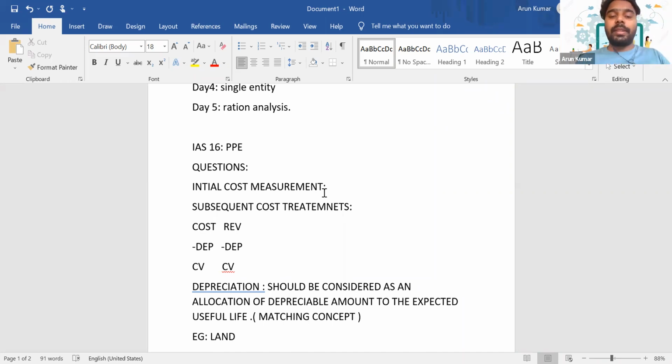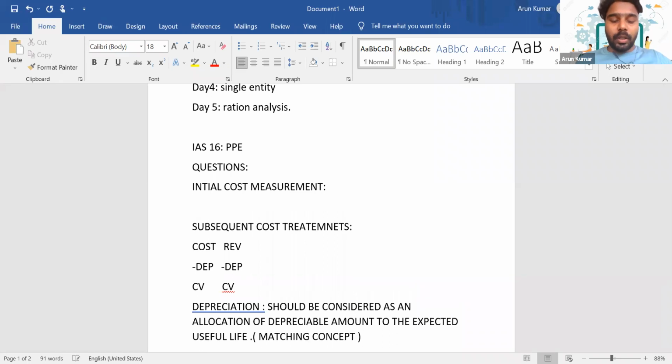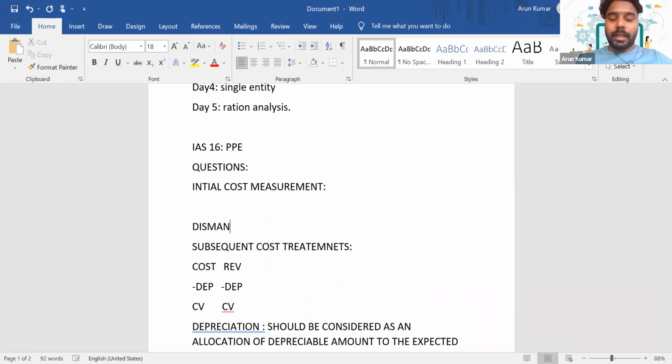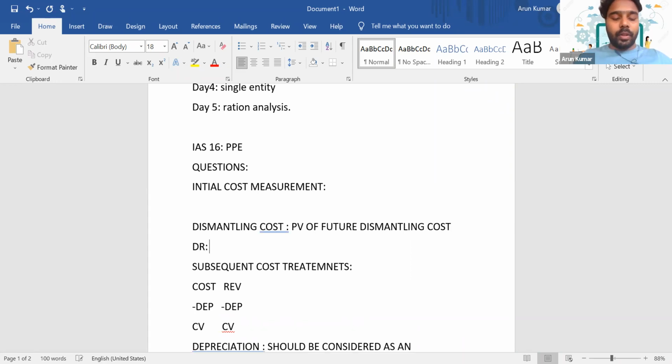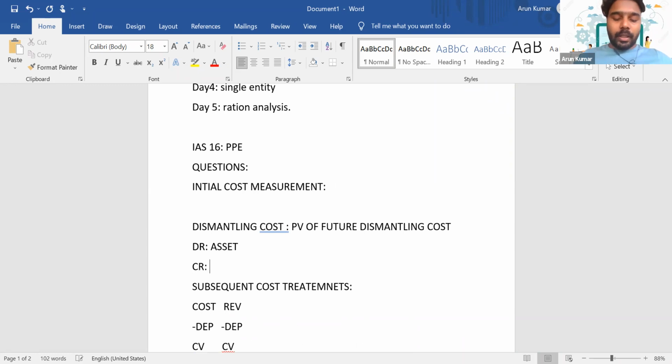And most importantly, in the initial measurement, you have to discuss the dismantling cost. So how will you calculate the dismantling cost? Whenever we calculate the dismantling cost, we have to calculate the present value of the future dismantling cost, and it will get added to the value of the asset. So debit asset, and credit provision for dismantling. We'll create a provision for dismantling.